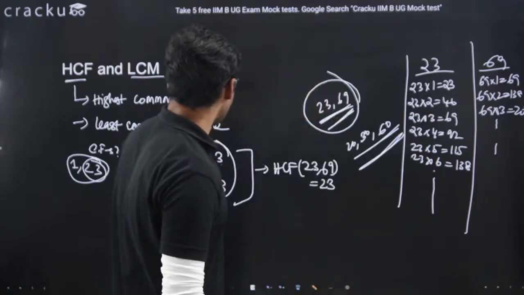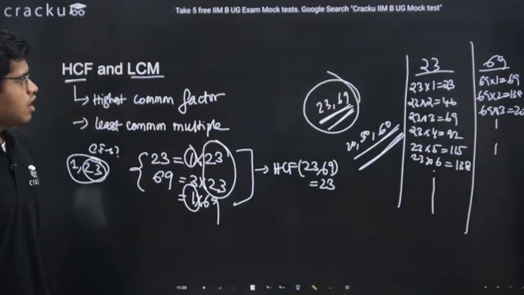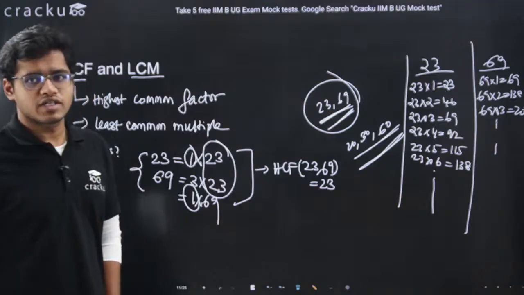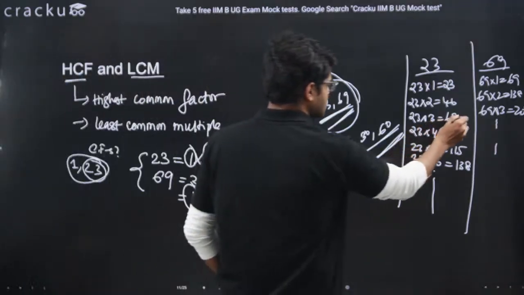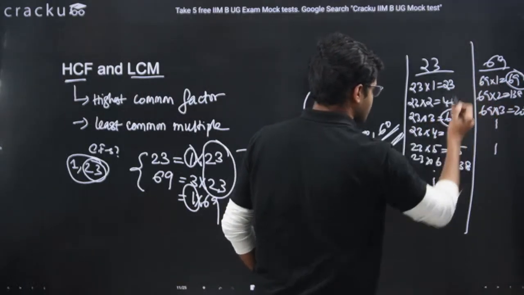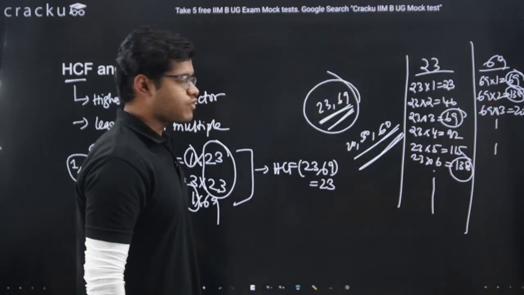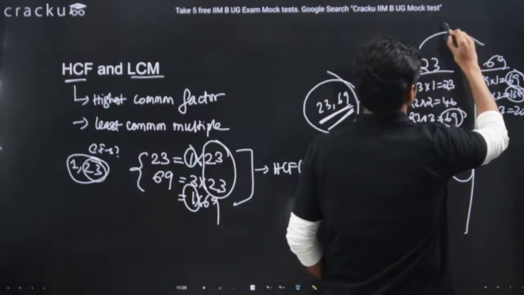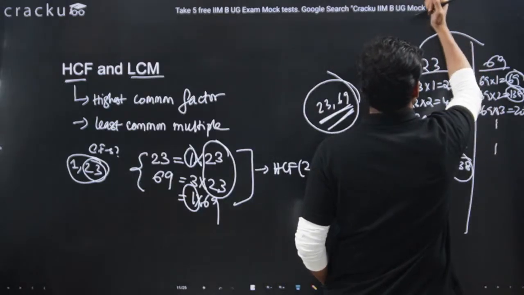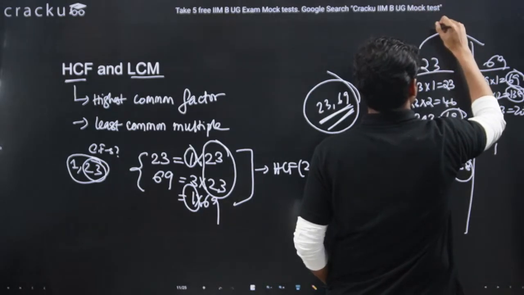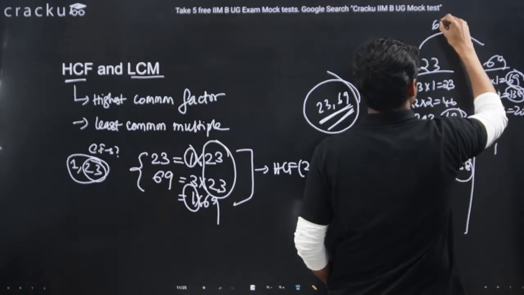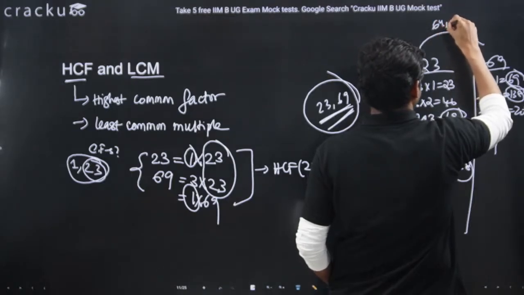Now we have to find the common multiples. What are the common multiples of 23 and 69? You see 69, you see 138. So the common multiples of 23 and 69 are 69, 138.